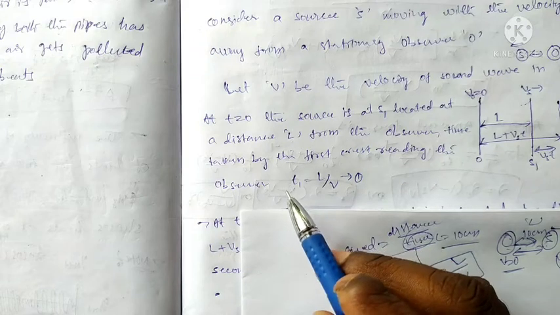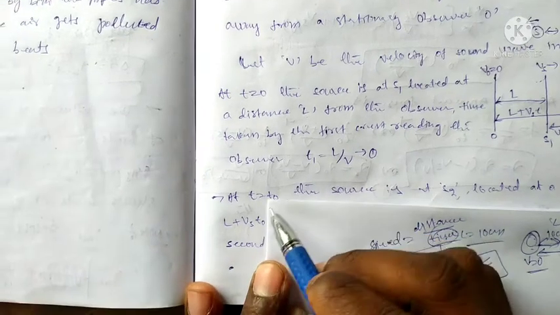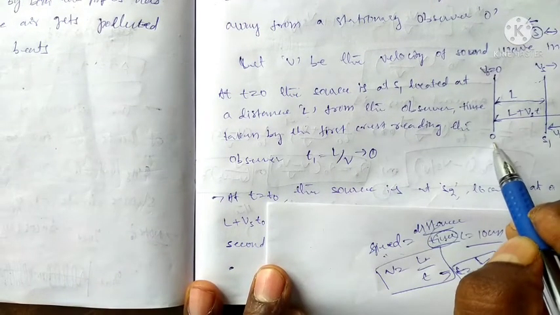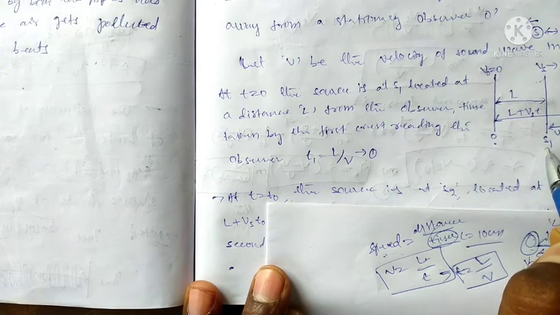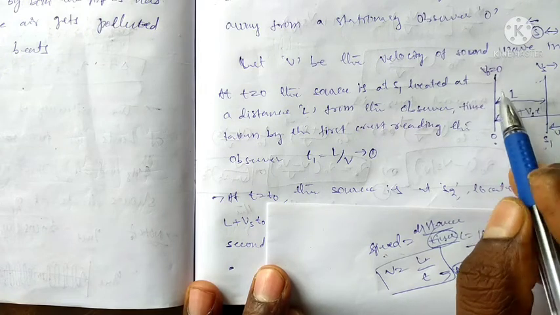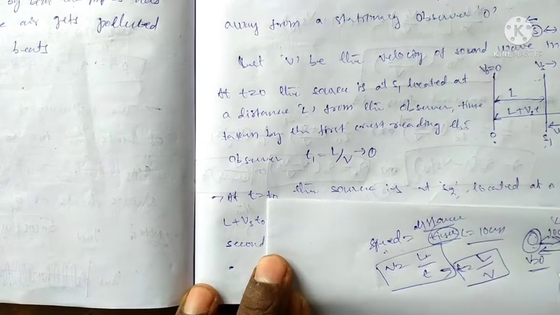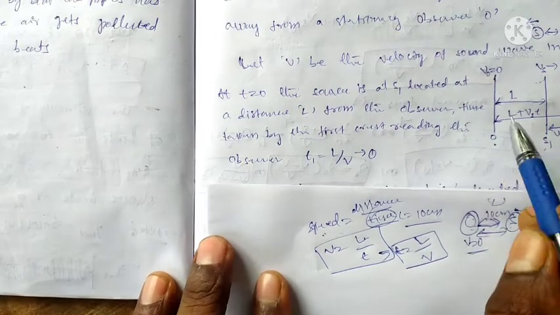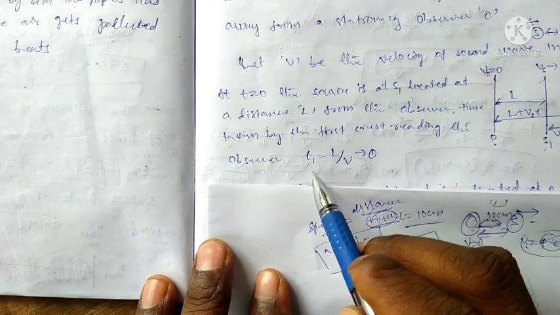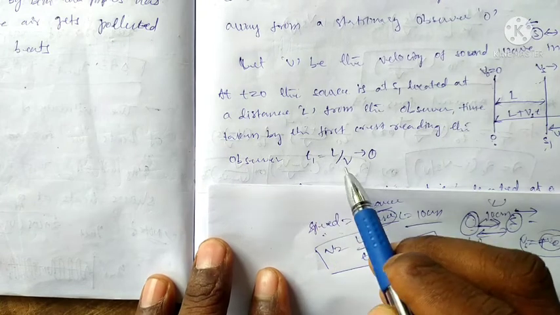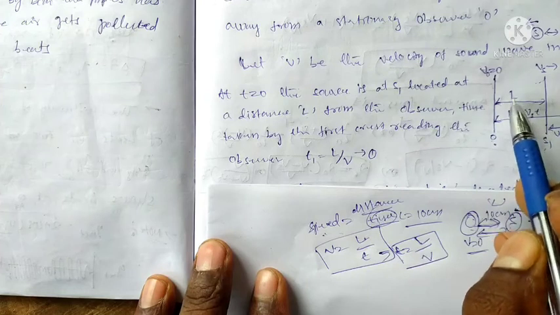At the starting position, without movement of the source and observer at the initial position, after a certain time, like this. Here the observer is at the rest position, and the source is also at rest at distance L. With v equal to v naught equal to 0, there is no velocity here. Velocity is 0 at the starting position. At the rest position, the time is L by v, that is distance by speed, where the starting distance is L.